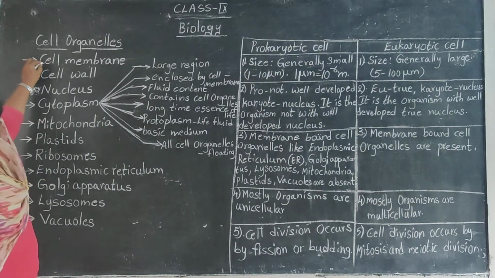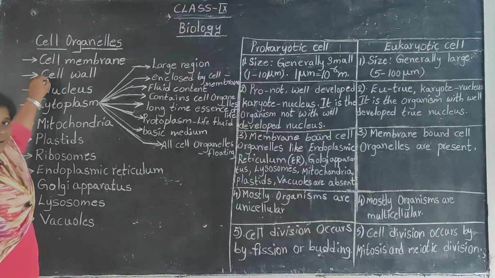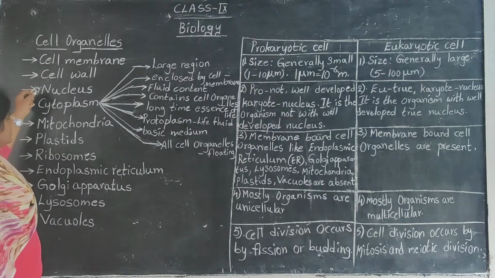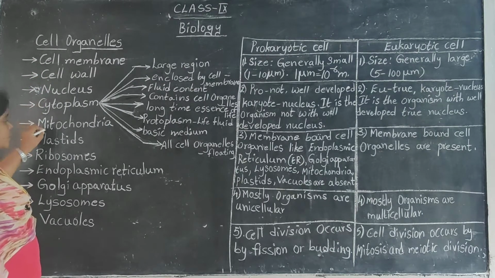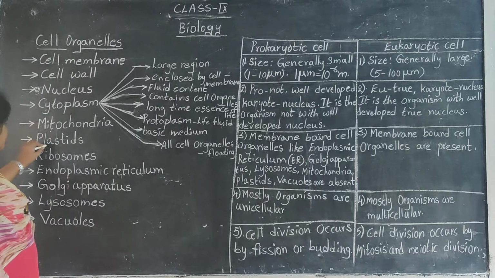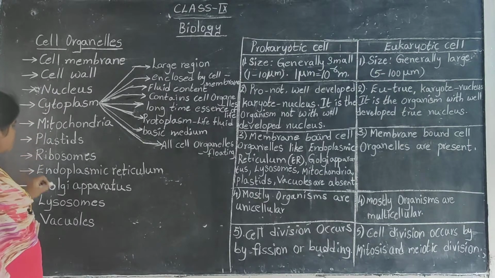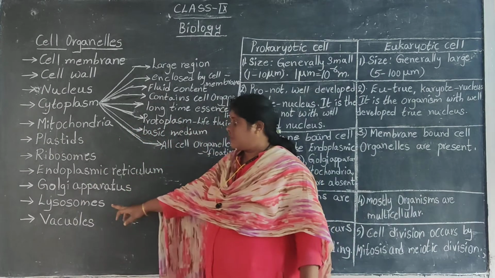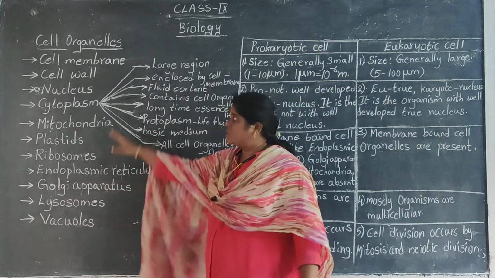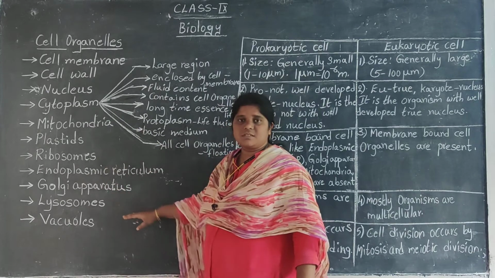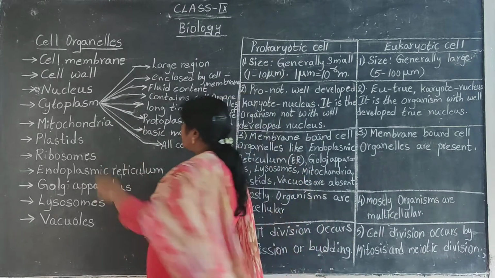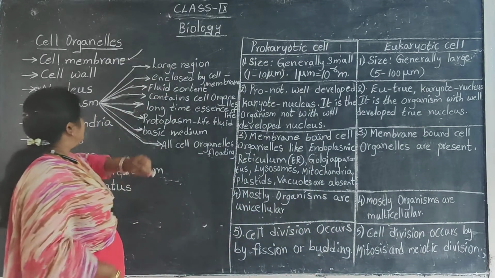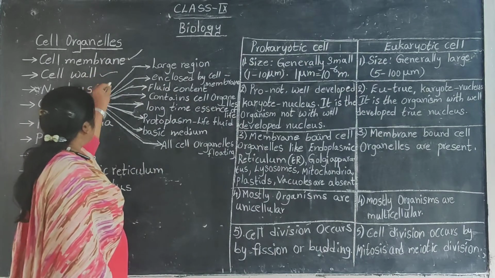The very first one is cell membrane, second one is cell wall, third one is nucleus, fourth one is cytoplasm, fifth one is mitochondria, sixth one is plastids, ribosomes, endoplasmic reticulum, Golgi apparatus, lysosomes and vacuoles. So these are all the different parts present in the cell, right? In the previous video we have completed cell membrane, cell wall and nucleus.